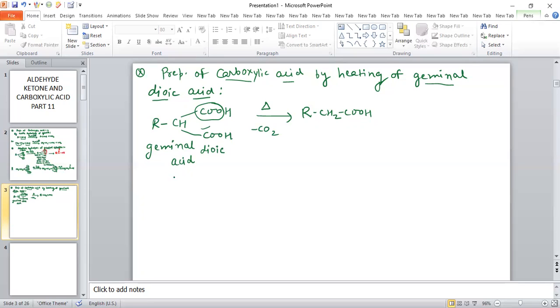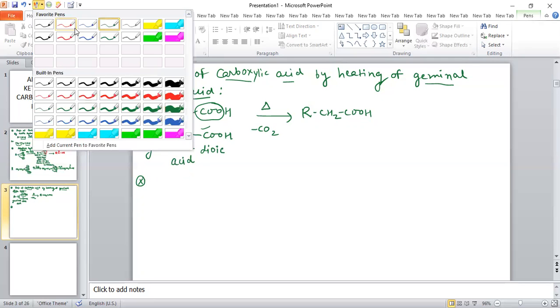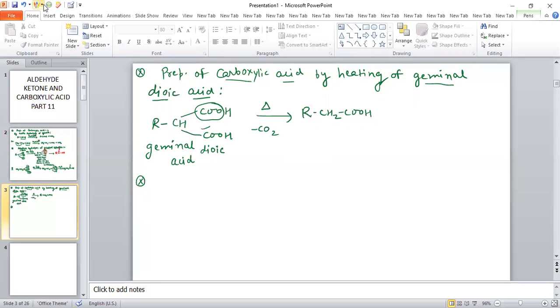So we can also prepare carboxylic acid by using periodic acid. So preparation of carboxylic acid using periodic acid.